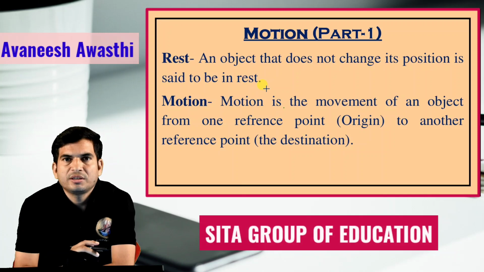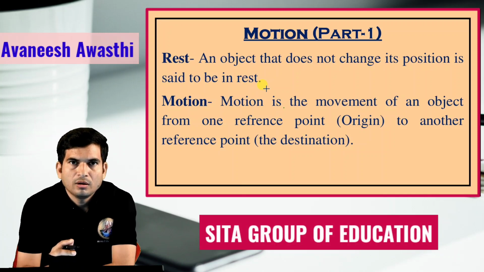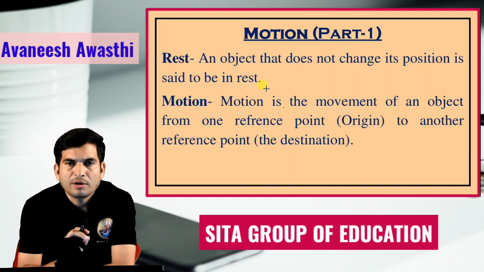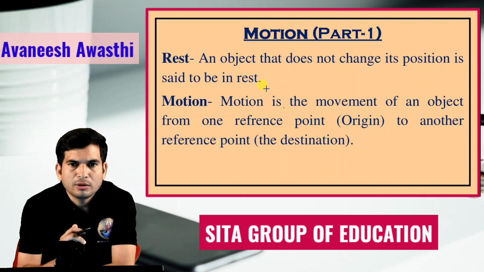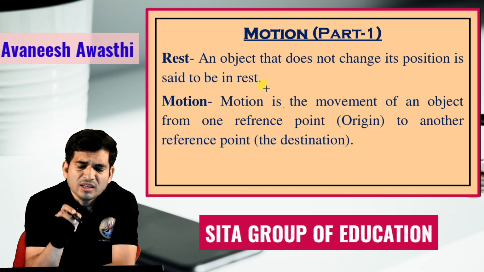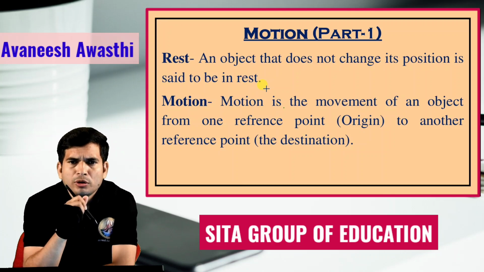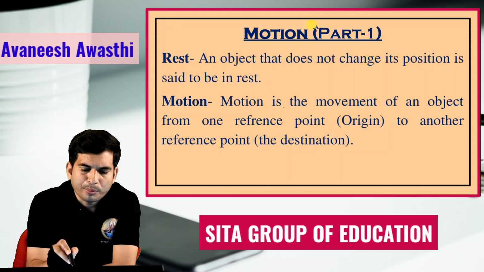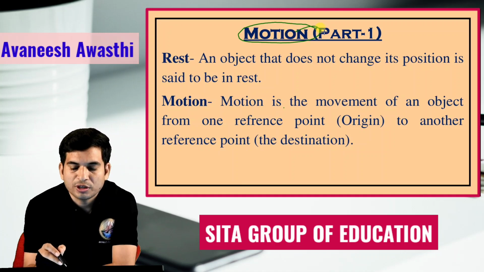Today we will proceed with the chapter motion. In daily life, we have seen many objects, like the flying of birds, the flow of blood in the body, the motion of a car, the motion of a bicycle. If you are on the road, you have seen that when you are moving, in which situation is it called motion? In this chapter we will talk about what exactly motion means.